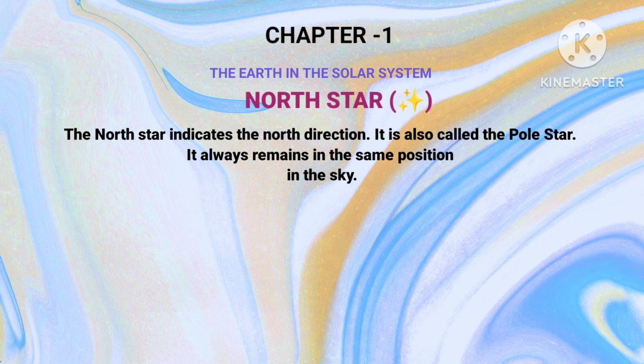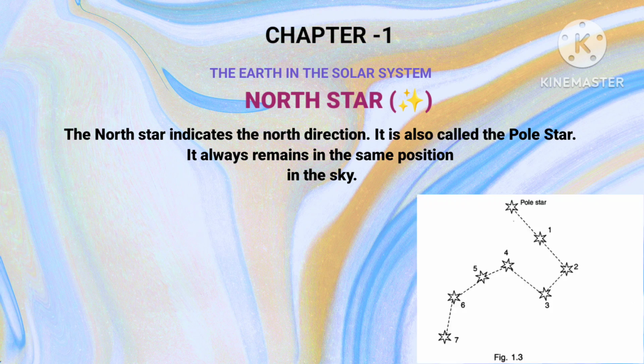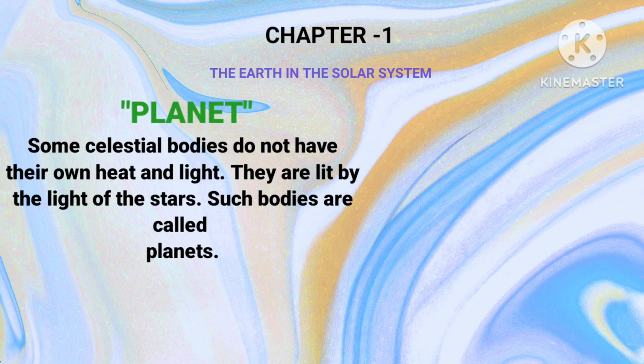North Star. The North Star indicates the north direction. It is also called the Pole Star. It always remains in the same position in the sky.